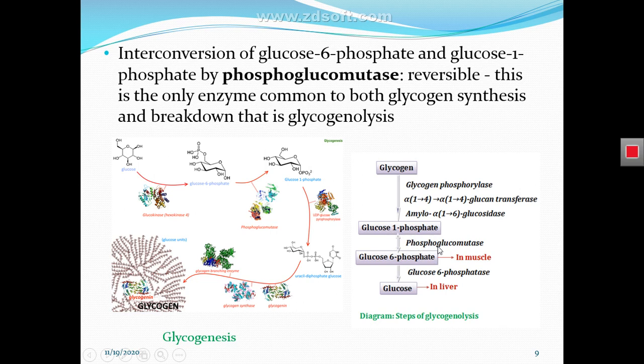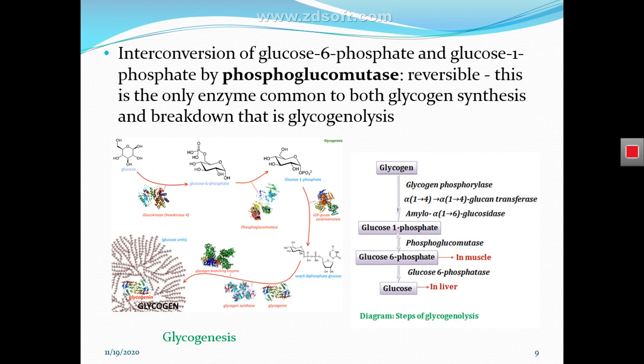Because this enzyme just changes the position, it is involved in both cycles. Just remember that one enzyme common to glycogen synthesis and glycogenolysis takes part in both pathways. What is the name of this enzyme?